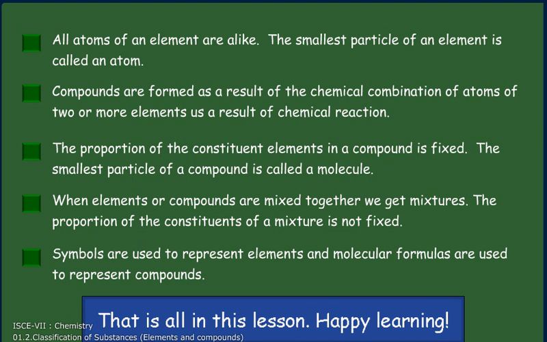Summary: all atoms of an element are alike. The smallest particle of an element is called an atom. Compounds are formed as a result of chemical combinations of atoms of two or more elements. The proportion of the constituent elements in a compound is fixed. The smallest particle of a compound is called a molecule.